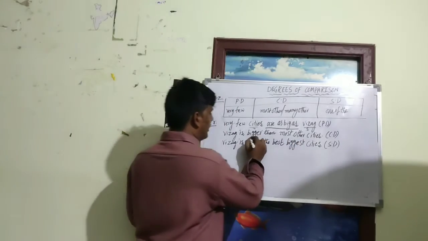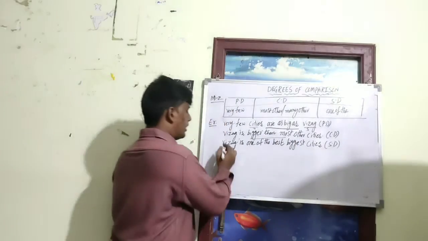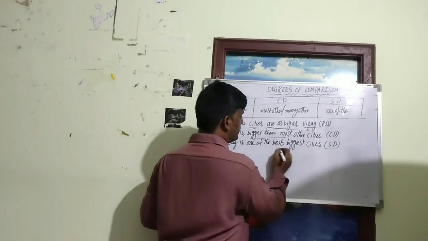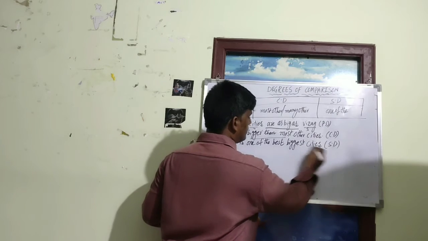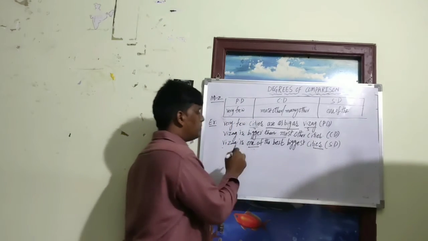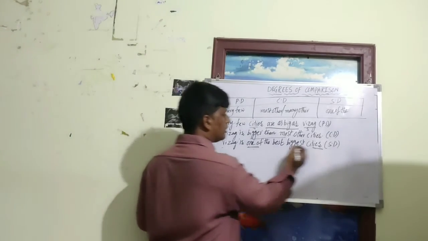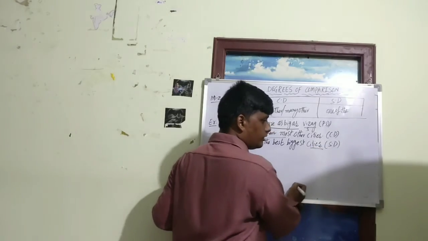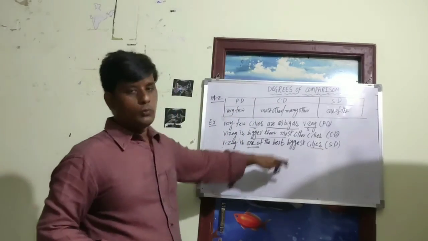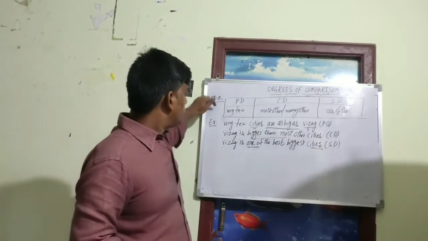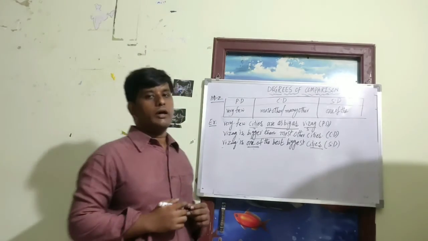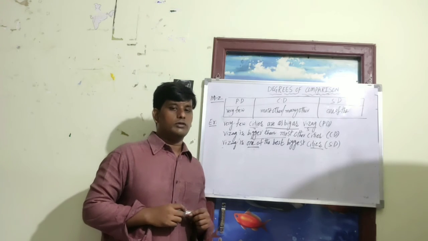And the next one: "Vizag is one of the biggest cities." Always remember that if you write "one of the", the noun must end with "es", plural. That is the superlative degree. So we have these types of models in the comparative, superlative, and positive degrees.